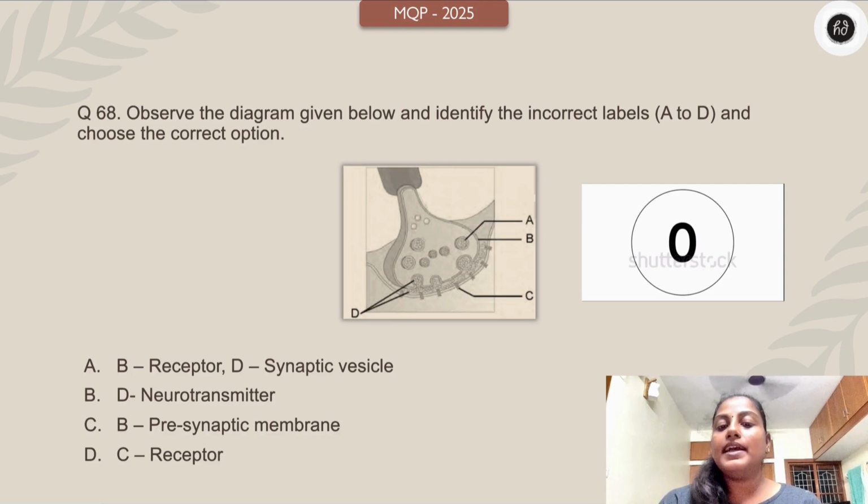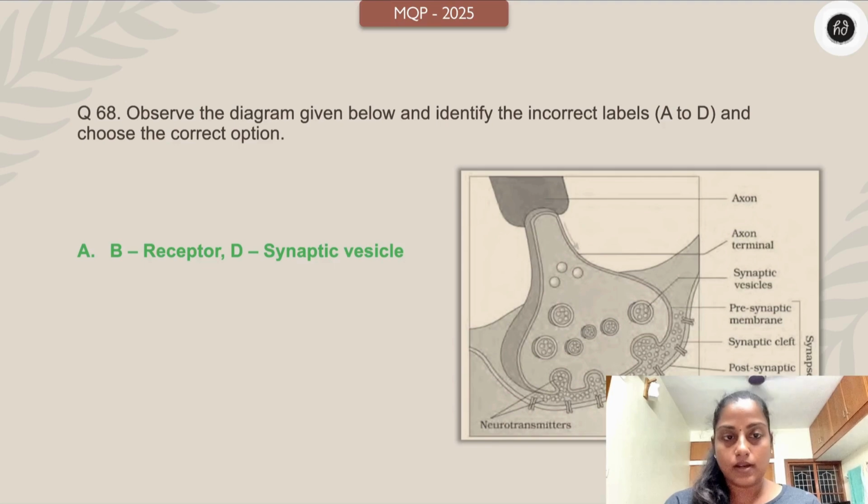Now children, it's very clear that A is representing synaptic vesicles, B is presynaptic membrane, C receptor, and D neurotransmitter. So B, C, D are rightly marked, right? That is option B, option C, and option D are correct. Option A is saying B as a receptor. No, it is presynaptic membrane. And it is saying D is synaptic vesicle. No, it is neurotransmitter. Therefore, option A is the correct option, which shows the incorrect labels. You have the picture here.